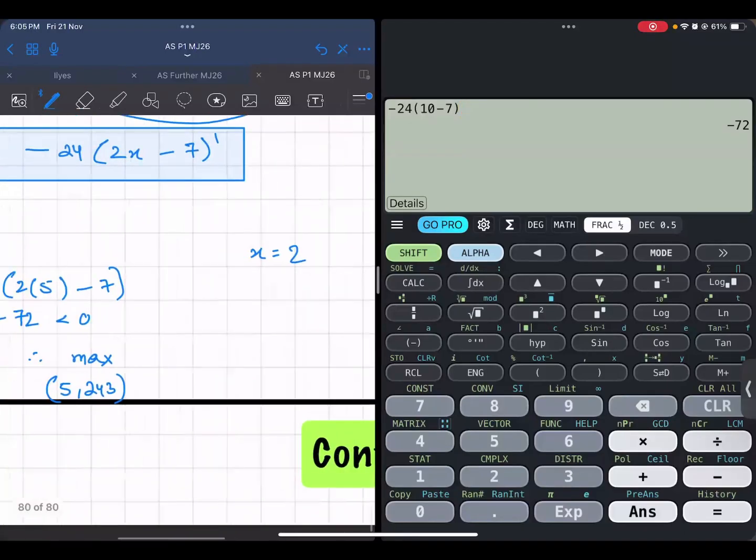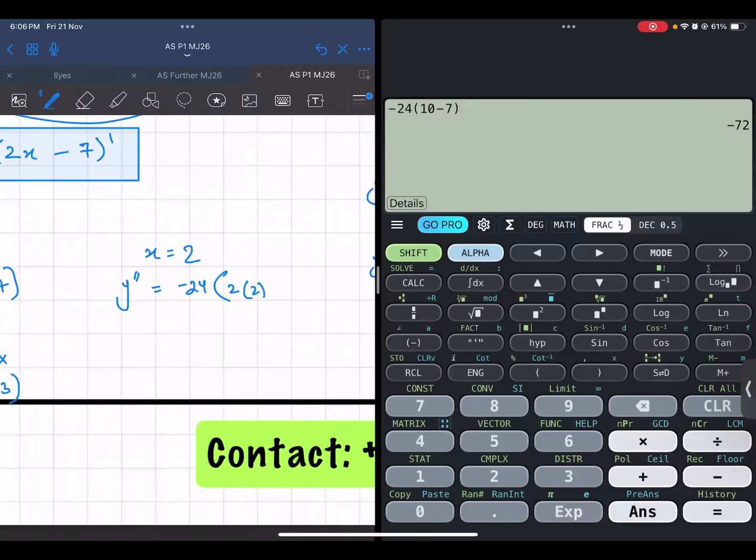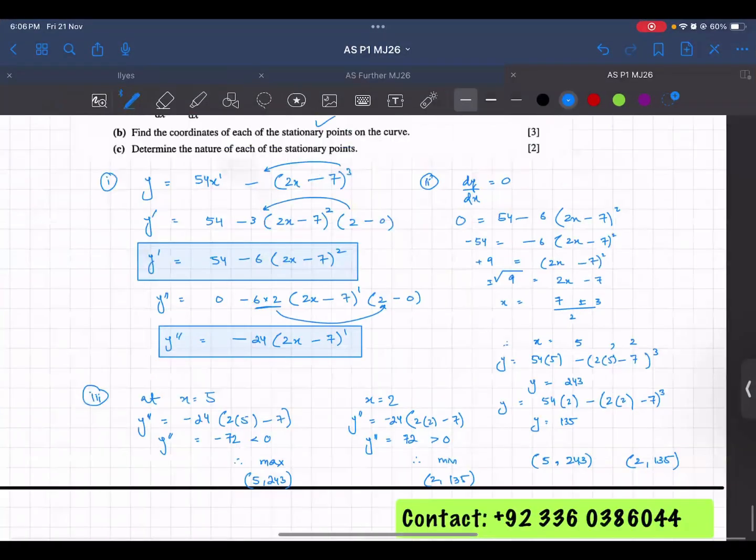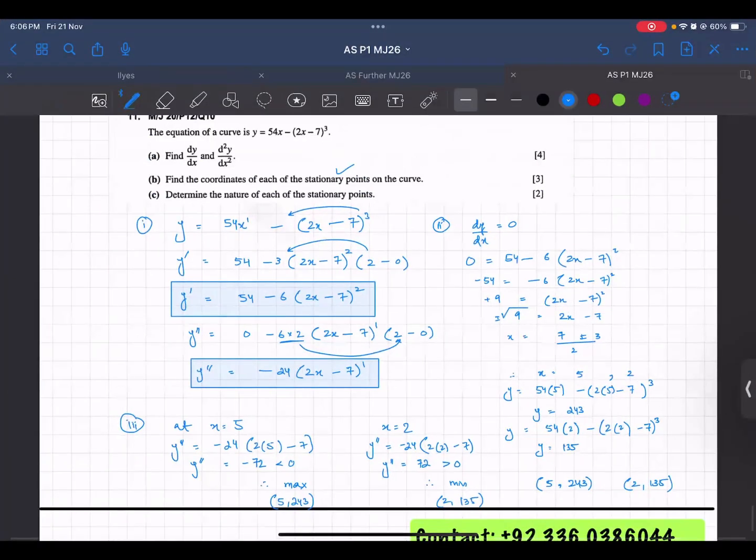And if it is 2, this becomes 4. This is positive, more than 0, therefore this is a minimum. 2 comma 135 is a minimum. This is it. Final answer. Complete question. So you got 9 marks.